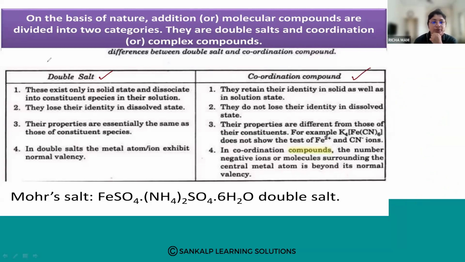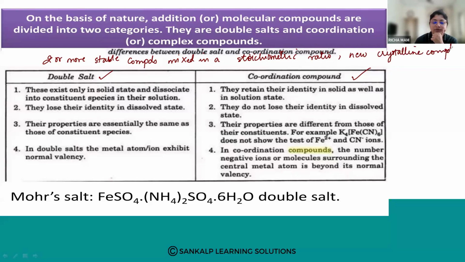So when two or more stable compounds are mixed in a stoichiometric ratio, new crystalline compounds are formed, and these are called addition compounds.